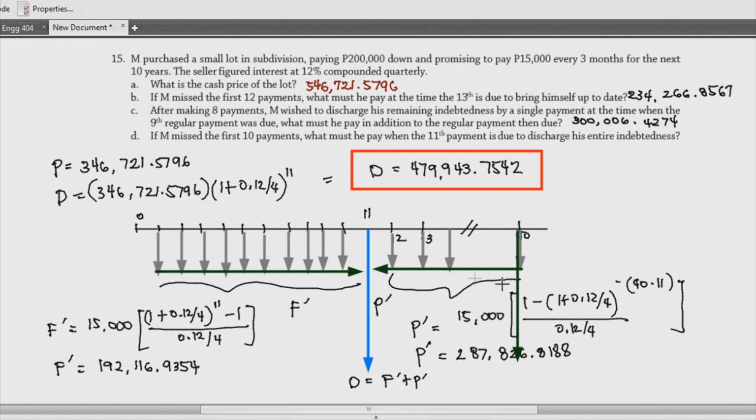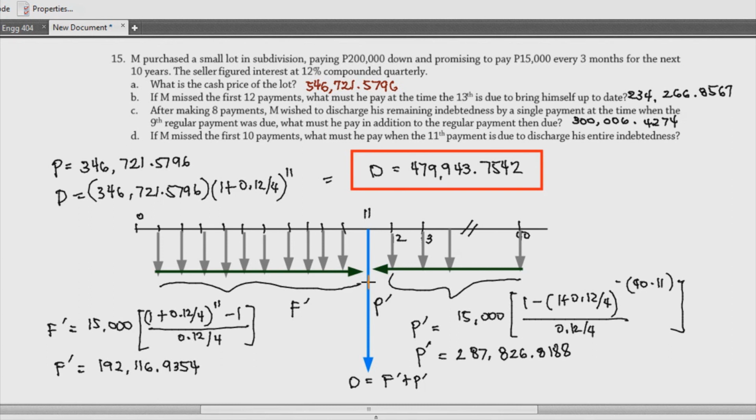If you want to know the value of your 11th payment to discharge the entire indebtedness, you can have this future and then just project that to the 11th payment, and you should get the same result. So that would be something like finding your F. You use this formula, just use 40 here and then multiply this with 1 plus 0.12 over 4 raised to negative 40 minus 11. With that, you'll be able to obtain the same result as this.